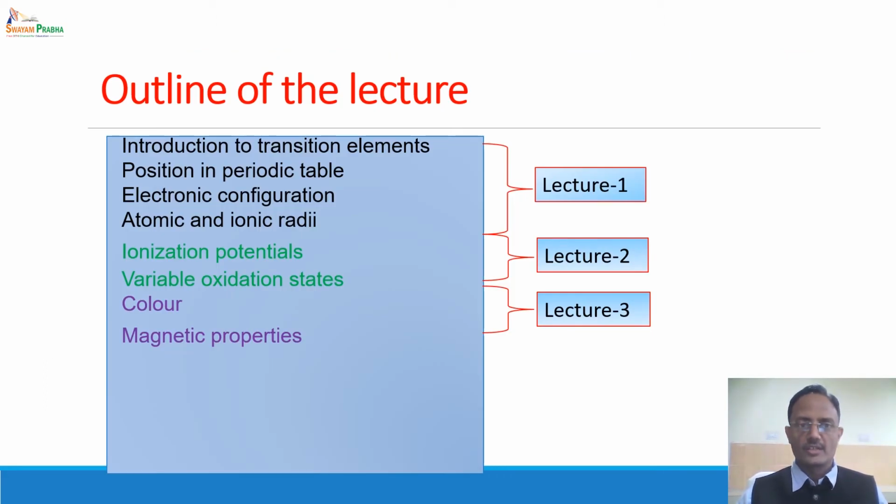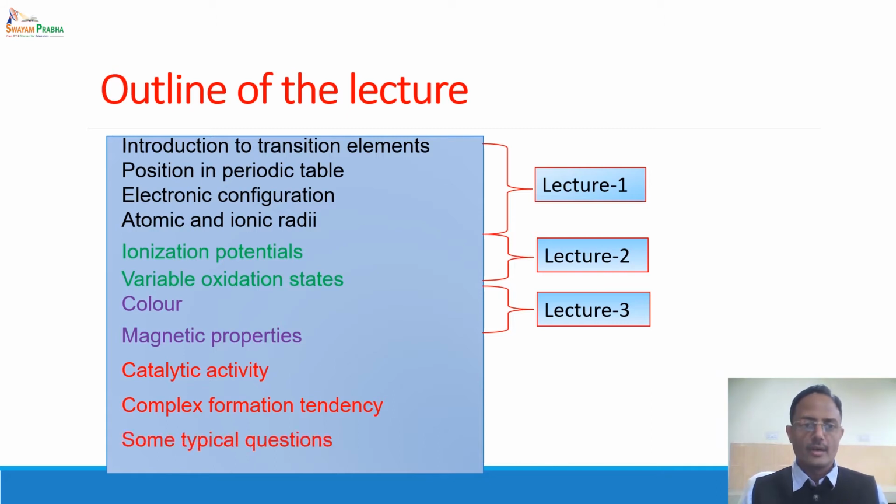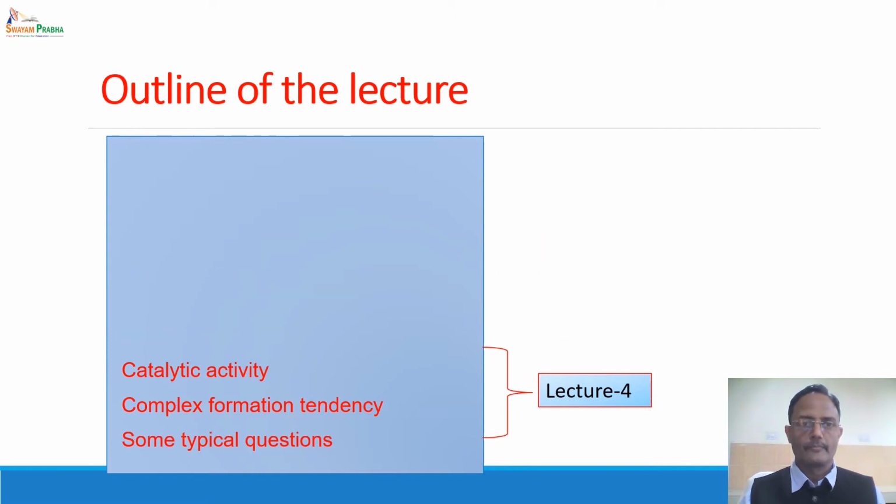In the last 3 lectures, we have discussed various properties of 3D series elements like position in the periodic table, electronic configuration, atomic and ionic radii, ionization potential, variable oxidation states, their colors and magnetic properties. In this lecture, we will be discussing the catalytic activities of 3D series elements, complex formation tendency, and some typical questions based on all of these topics. So this is our lecture 4, which will be the last lecture on transition series elements. Let us now focus on the 3 topics, starting with catalytic activity.